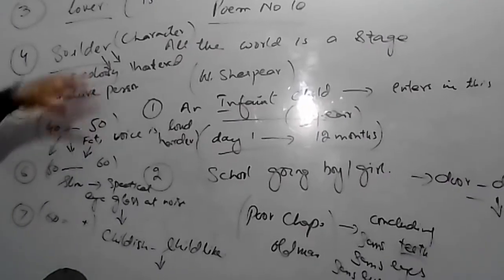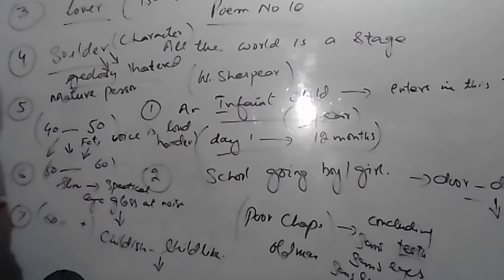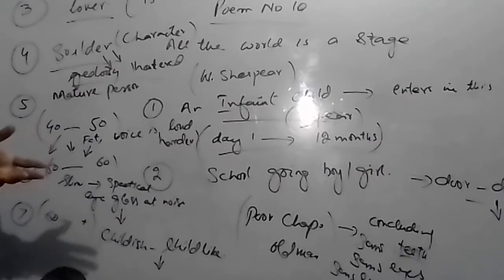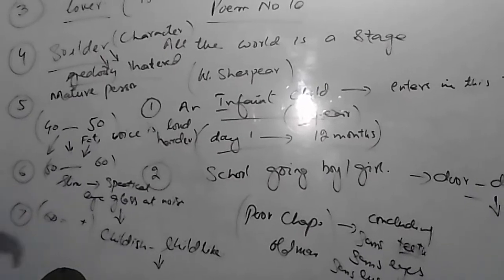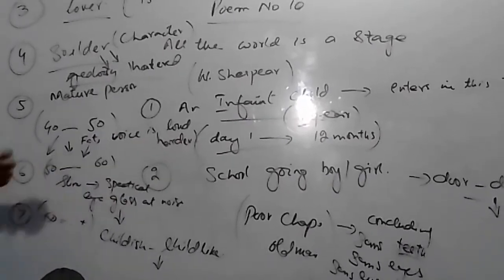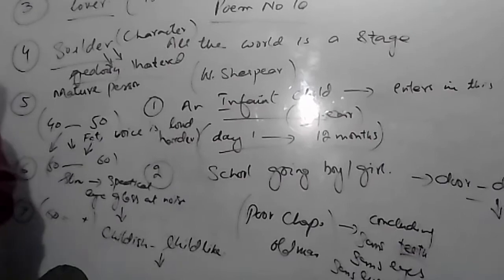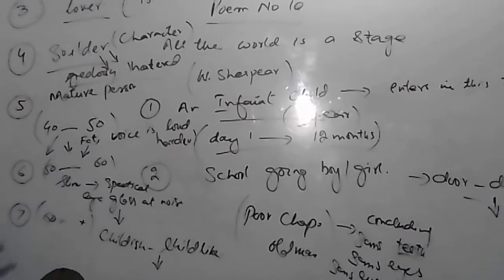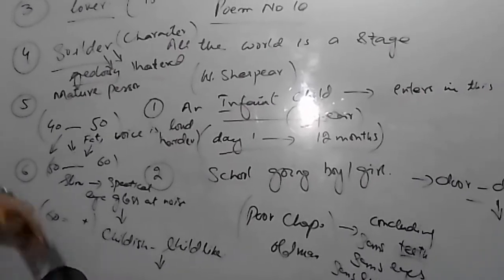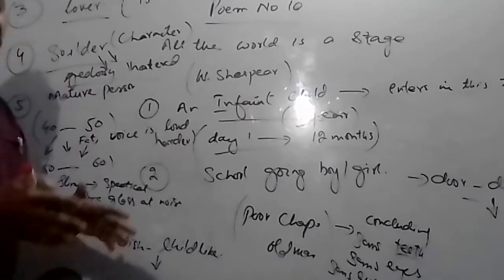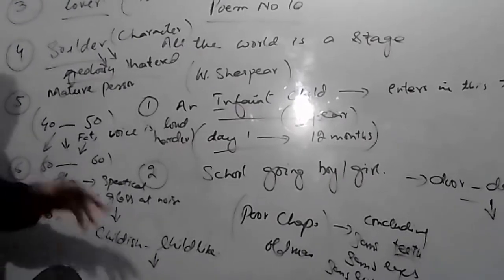During this period, all his aggressiveness and egoistic nature converts into a slightly weak nature. Then, when he performs the sixth character, his healthy, forceful and powerful body turns into a weak body, and he puts spectacles at his nose. Then the seventh character is the condition in which he does everything like a child.